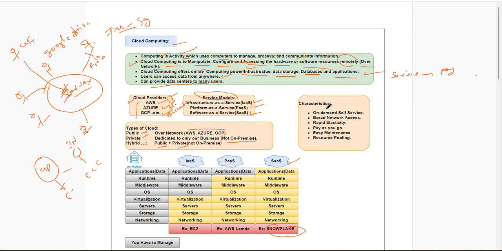So what are the main characteristics? First, you will get the service on demand. Suppose I want some space to store some files immediately, I can buy space and store. If I want one server to run any program immediately, I can choose any one of the three providers. I can request AWS, I need one server to execute one program, and immediately I can get it. Then broad network access as well.